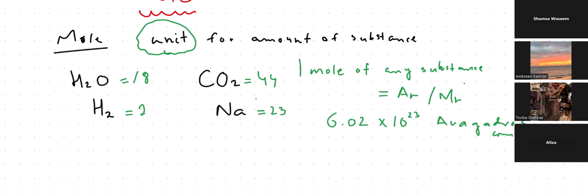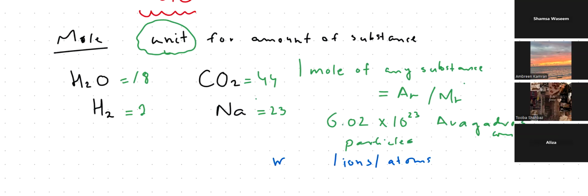So now these particles, 6.02 × 10^23 particles. Now these particles could be ions, atoms, or molecules, which I'm going to explain to you in detail. These particles could be ions, or these particles could be considered as atoms, or these particles could also be considered as molecules.